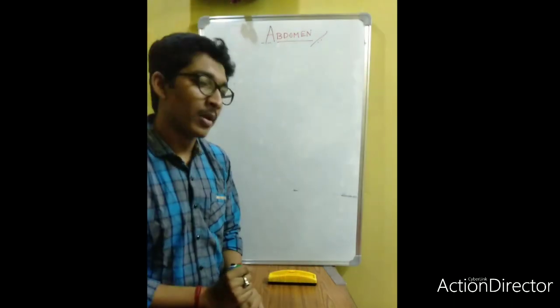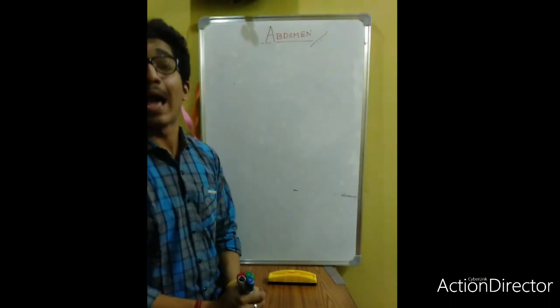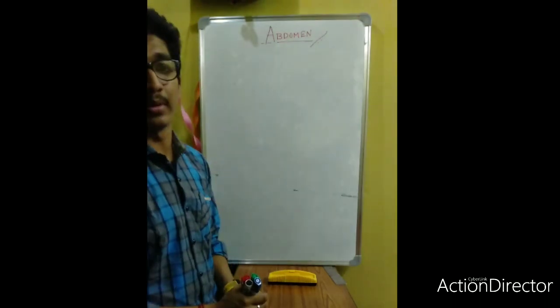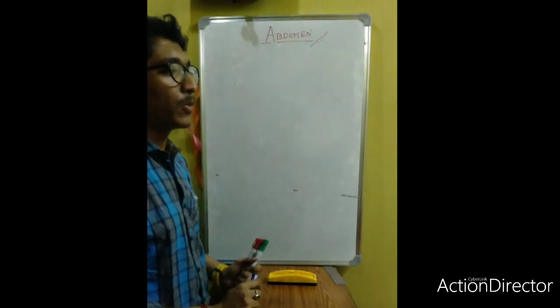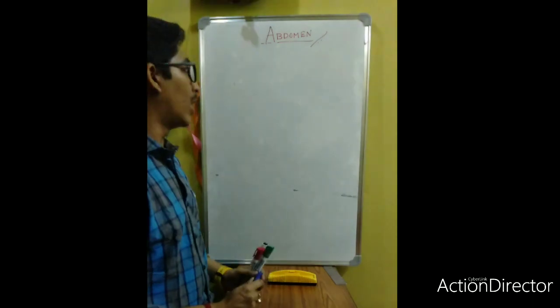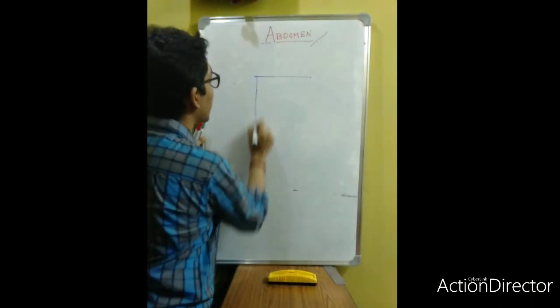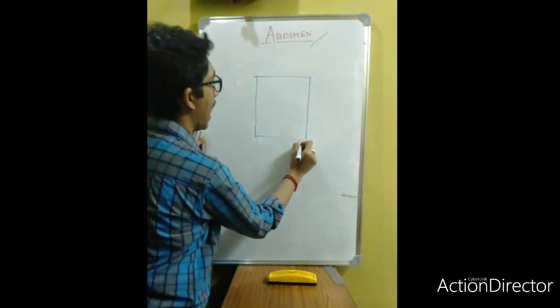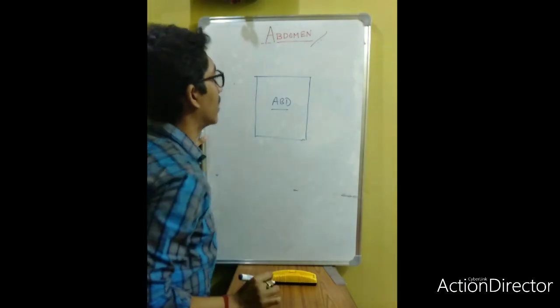Now today we discuss another very important portion, the abdomen. The first class about the abdomen. Now you all know that this abdomen is part of the trunk of our body. If you see, the abdomen is basically a sac-like structure.